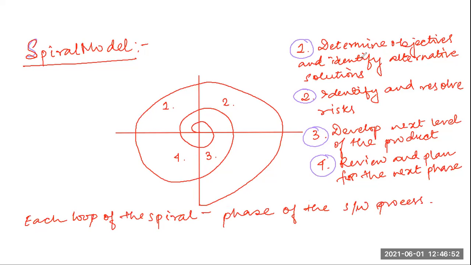So the exact number of phases through which the product is developed can be varied by the project manager depending on the project risks associated with that particular project. A prominent feature of this spiral model is that it can handle unseen risks that can show up much after the project has started.